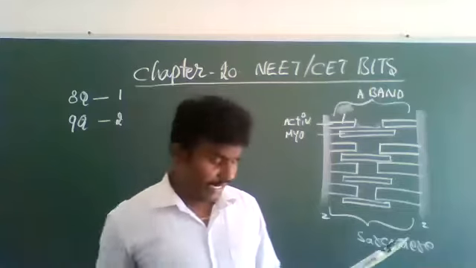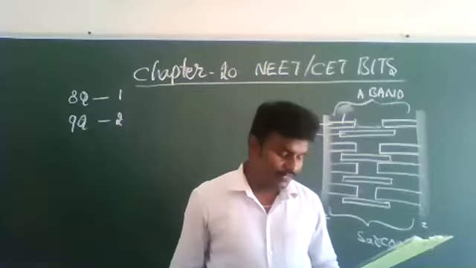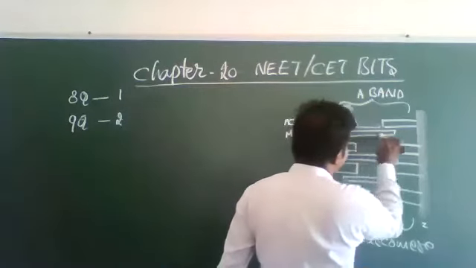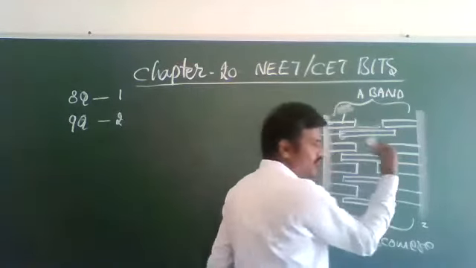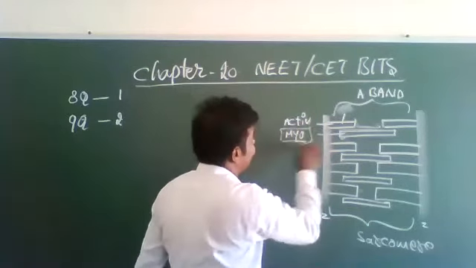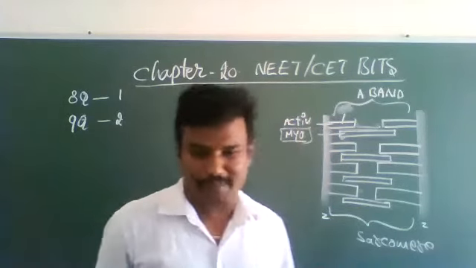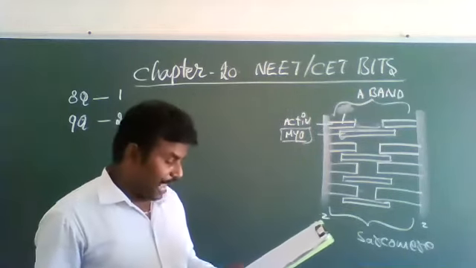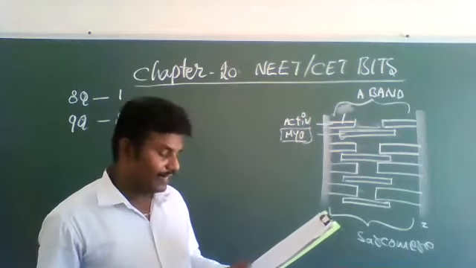Why is the third option not correct? Extension of myosin filaments in the central portion of the A band. Due to the extension of myosin filaments, the thick filaments, the H zone does not appear. So the third option is wrong. Fourth option: the absence of myofibrils in the central portion of the A band.